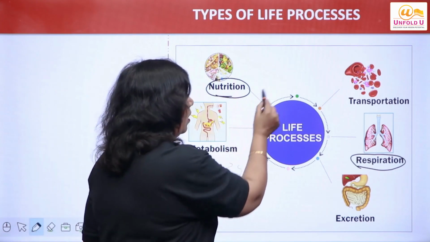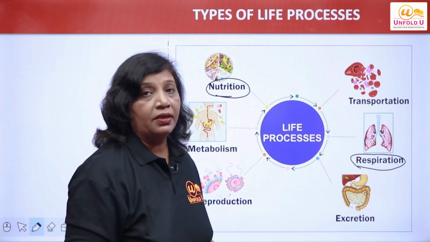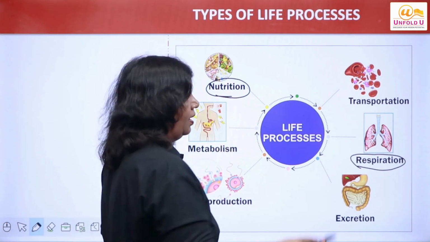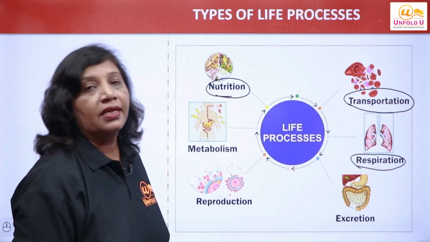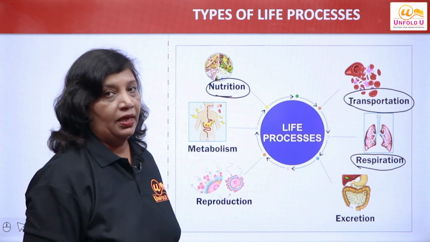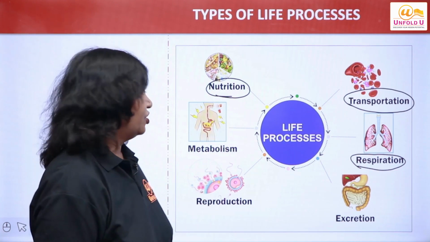That food and oxygen are taken at one place, but they need to be transported, carried to different parts. The process by which food and oxygen are taken to the various parts of the body is called transportation or circulation.